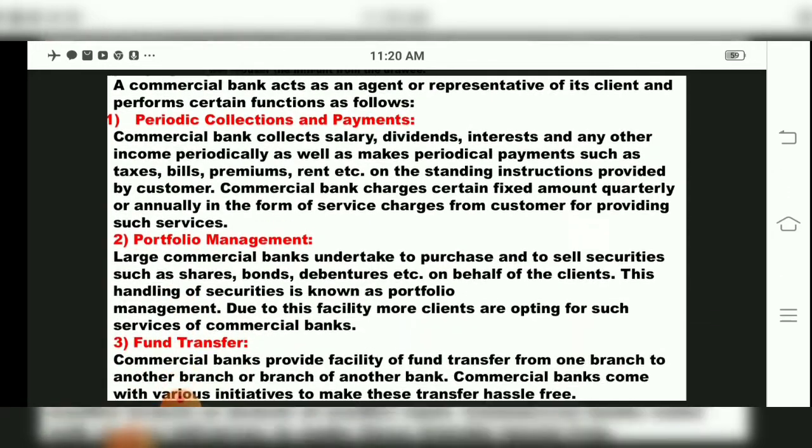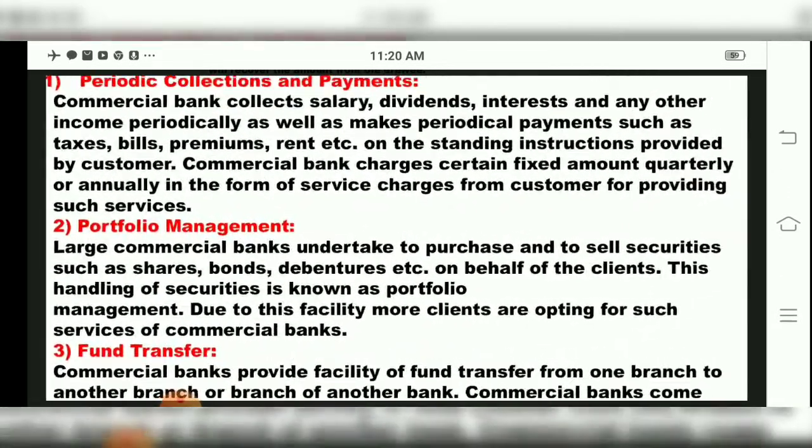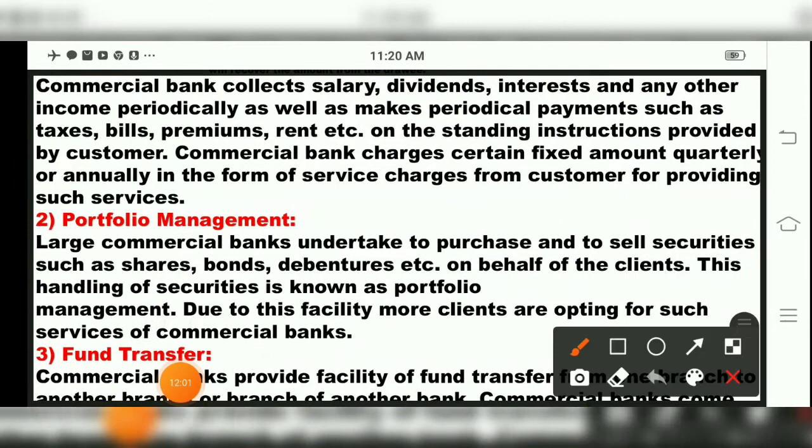Then the second one, children, the secondary function, is portfolio management. Now under this portfolio management, what we will see is that large commercial banks undertake to purchase and sell securities such as shares, bonds, debentures, etc. on behalf of the clients. So this handling of securities is known as portfolio management. And due to this facility, more clients are opting for such services of commercial banks.